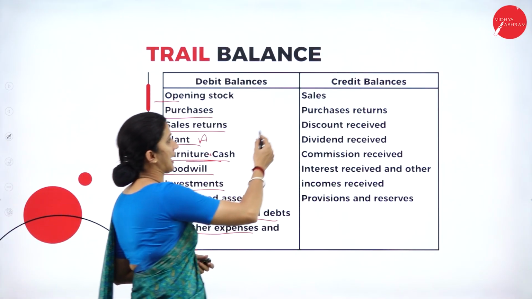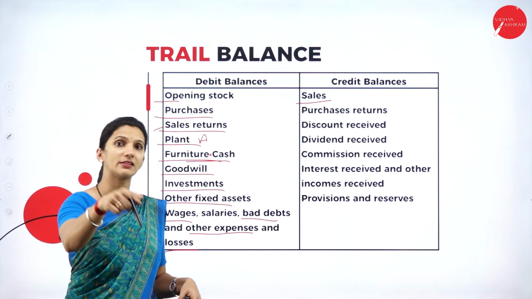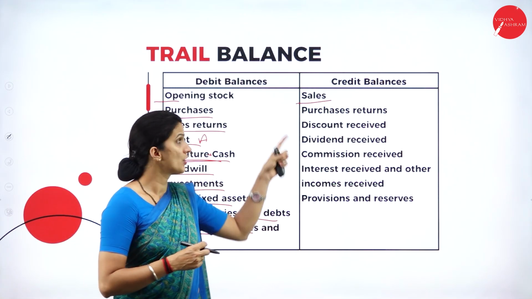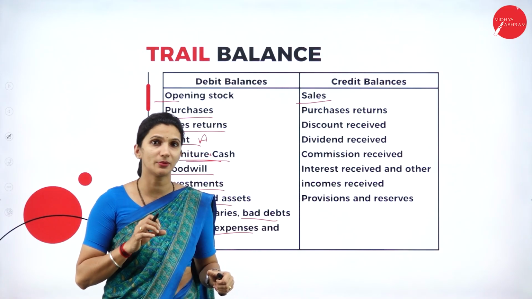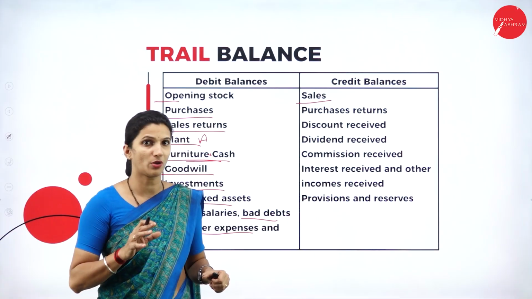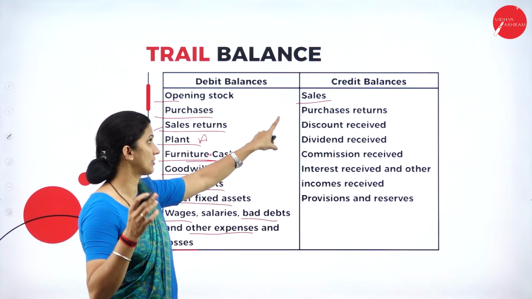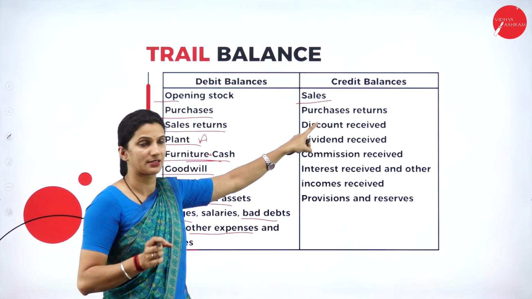Next, we have sales. After all the liabilities we have entered, then come the incomes and the gains, which also come under the credit side. Sales is one of the main income-generating sources for the business. That is their core operations or core business. Any income received through sales is an income or gain, so we will write it under the credit side.